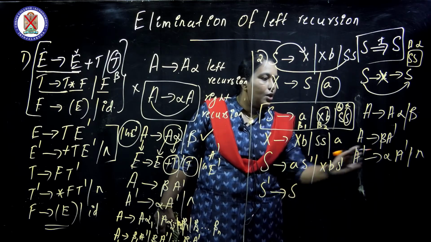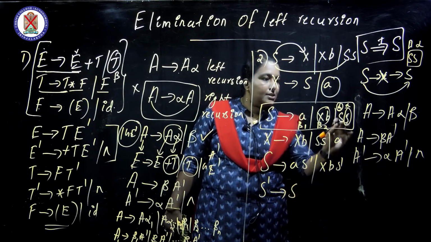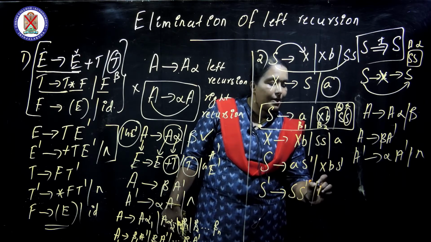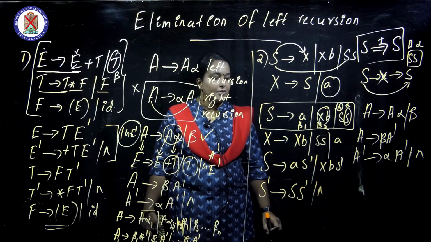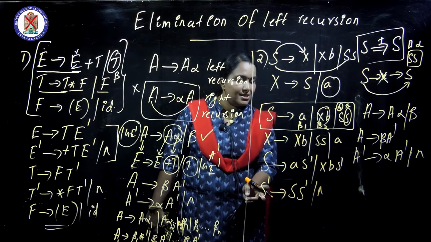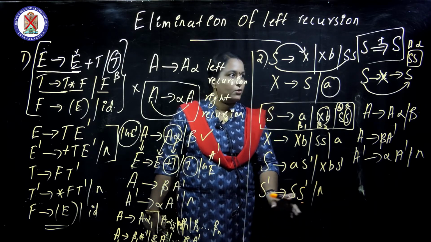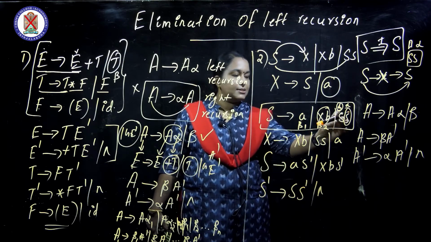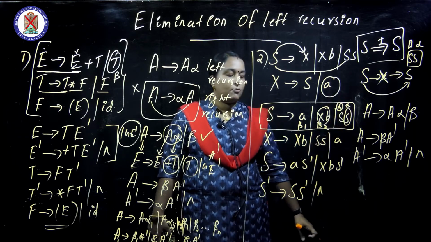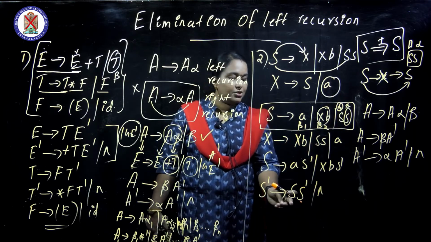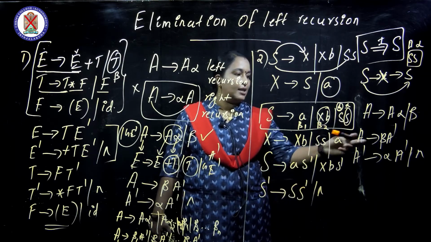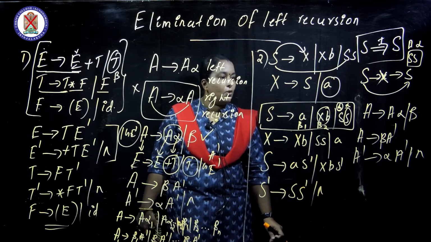So S dash gives alpha S dash or epsilon. Look here, there is no left recursion here. So don't consider the two S's as one; one is S and the other is alpha. So S dash gives S alpha S dash, or epsilon.